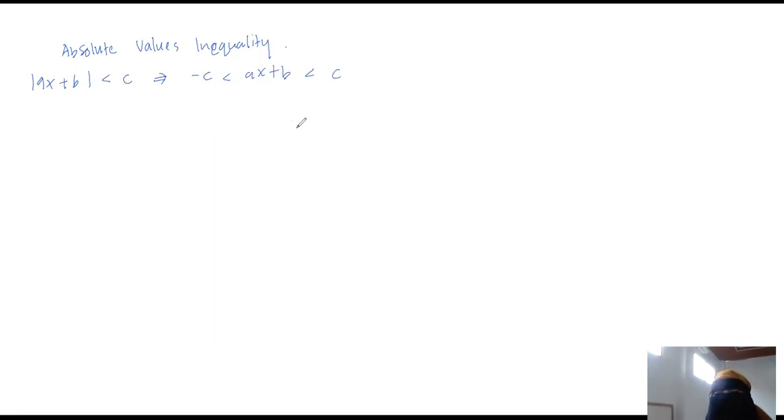So ax plus b is from minus c until c. It is all the same when we have less than or equal, so we get less than or equal. Okay, so we have this inequality form.